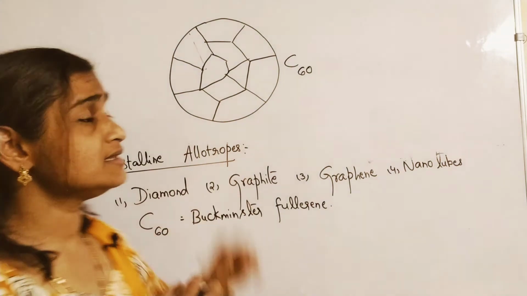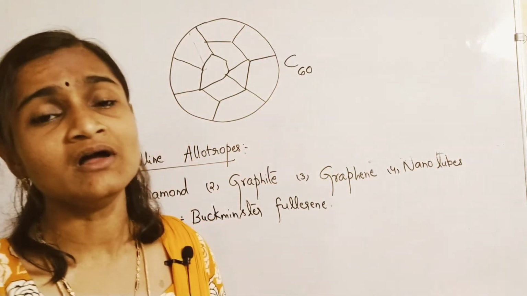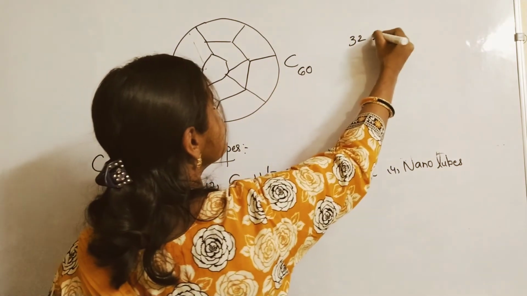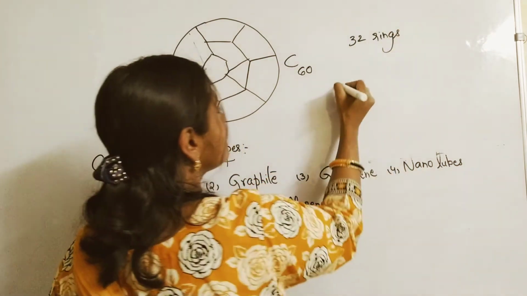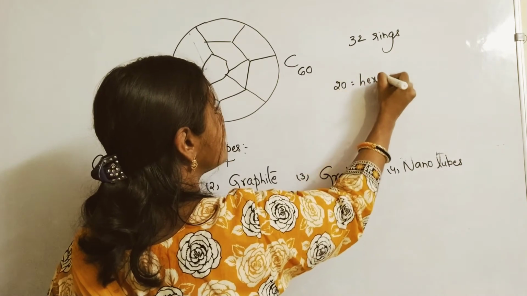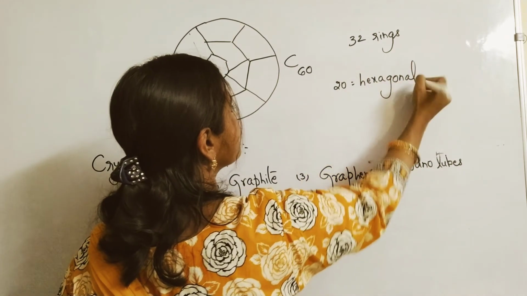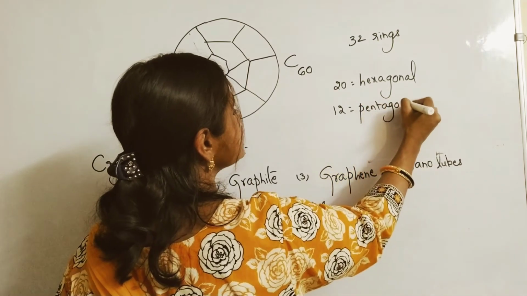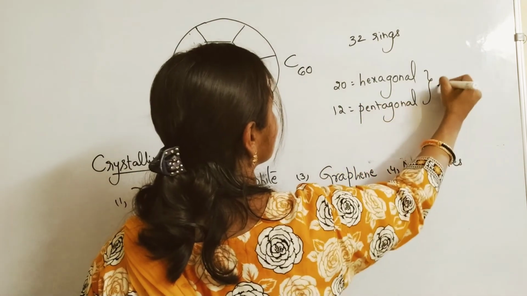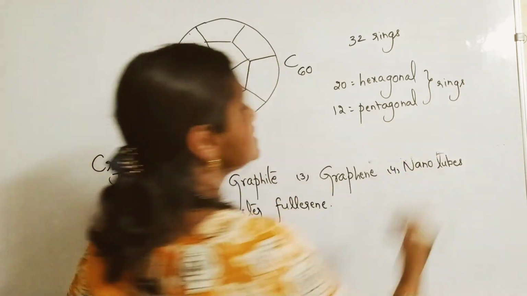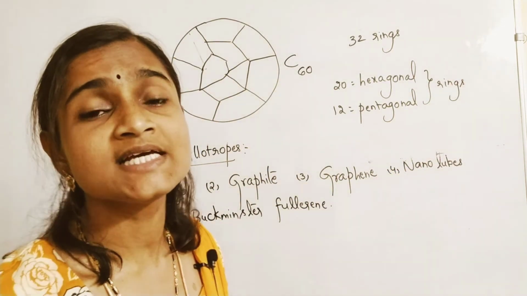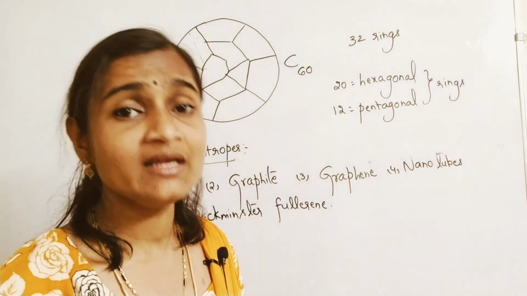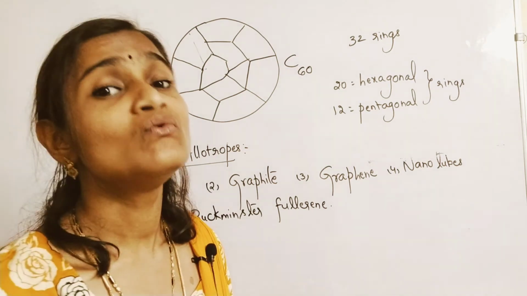In this, a total of 32 rings will be there. In that, 20 hexagonal rings are there and 12 pentagonal rings are there. So a total of 32 rings are arranged with 60 carbon atoms. So it looks like what? Buckminster fullerene looks like a buckyball or like a football.